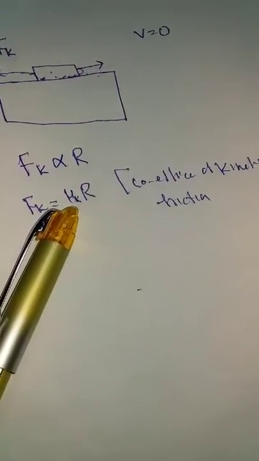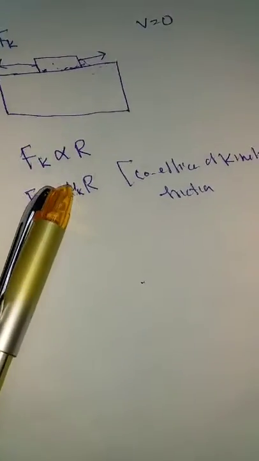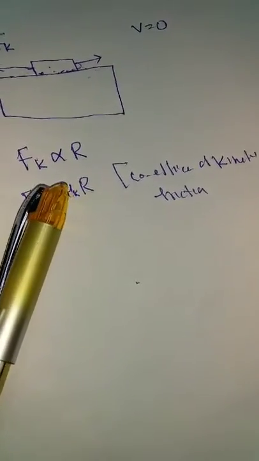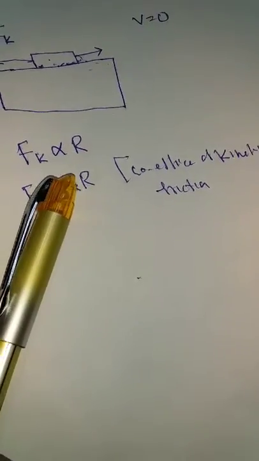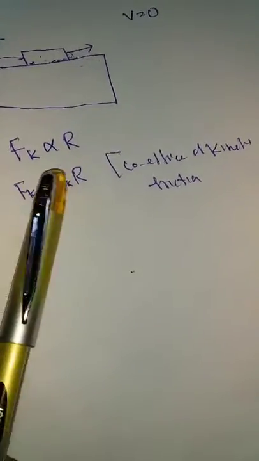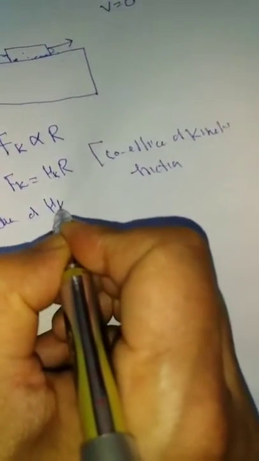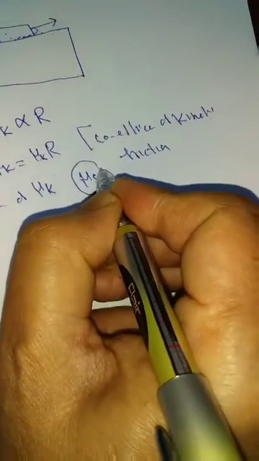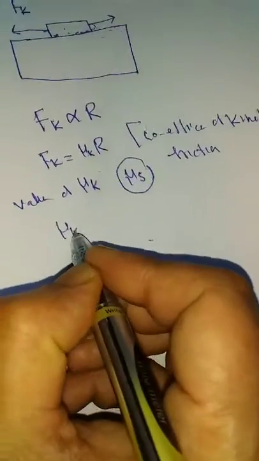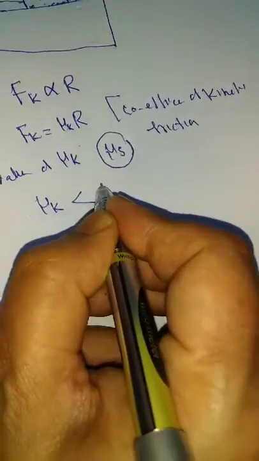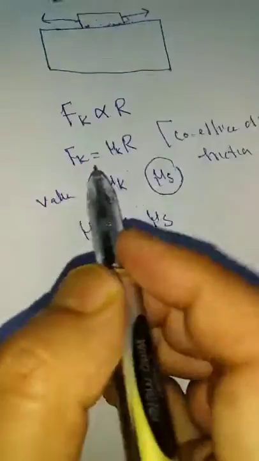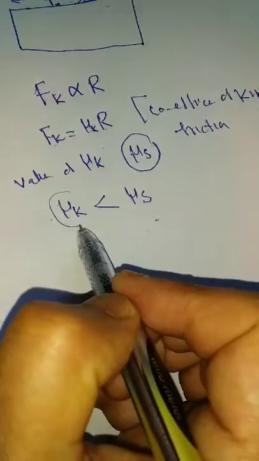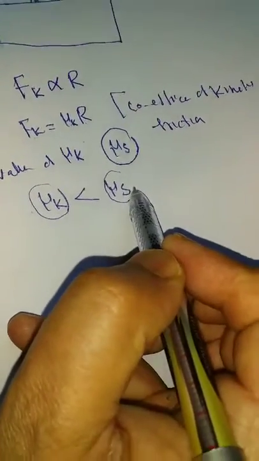This is not the same as mu s, the coefficient of static friction. This mu k is different, its value is different from that of mu s. It has been found practically that the value of mu k, the coefficient of kinetic friction, is very much less than the coefficient of static friction. That means its value is very less as compared to the value of static friction.